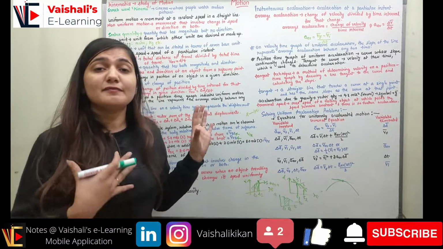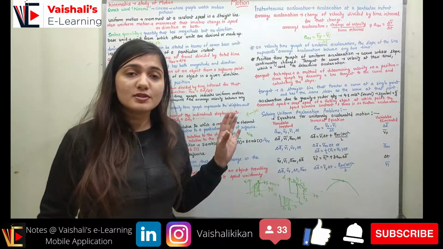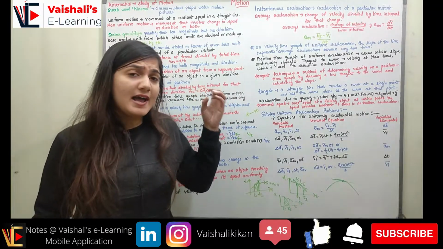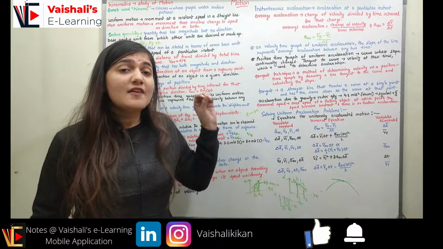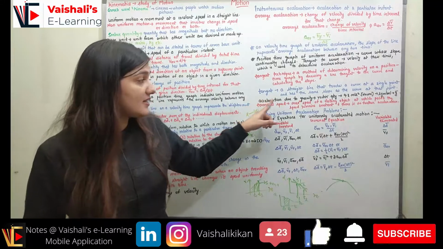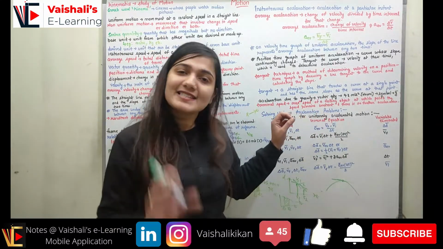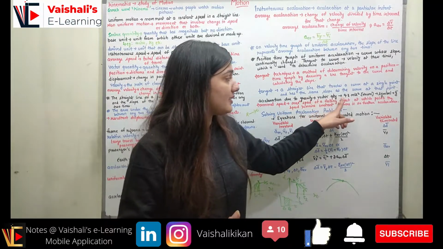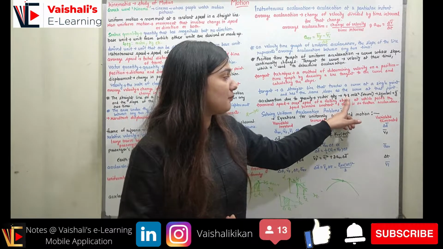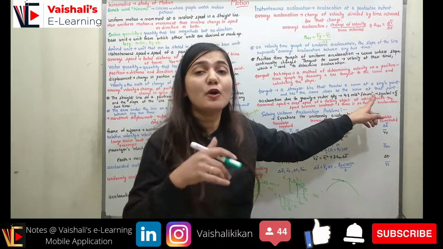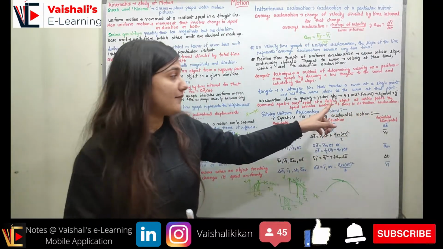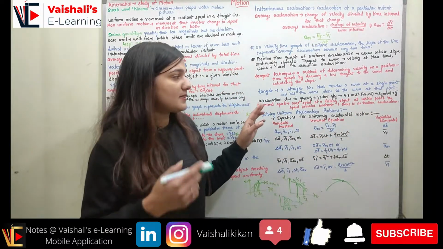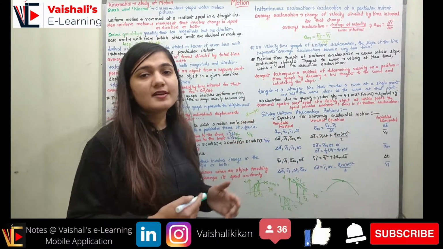Acceleration due to gravity is a vector quantity. You are going to use this, and we are going to talk in detail about the acceleration due to gravity, why it happens, why we have it. First of all, just know that the acceleration due to gravity is a vector quantity. Acceleration itself is a vector quantity, so acceleration due to gravity will also be a vector quantity. It has the magnitude 9.8 meter per second square and the direction is downward. Acceleration due to gravity will always have the downward direction. It has the symbol g, represented with a bar to show it's a vector quantity.